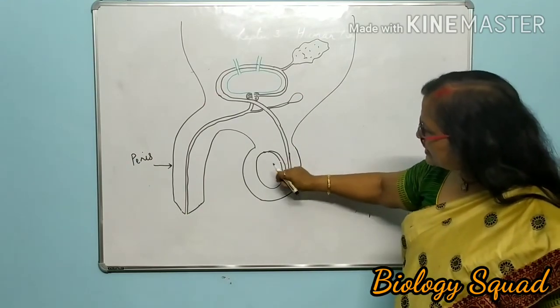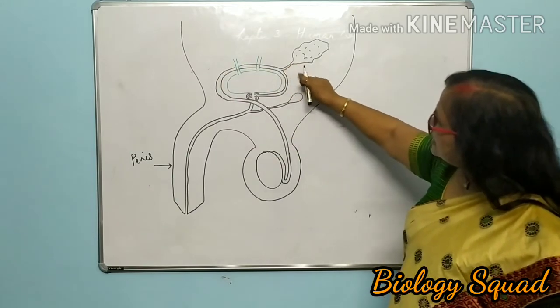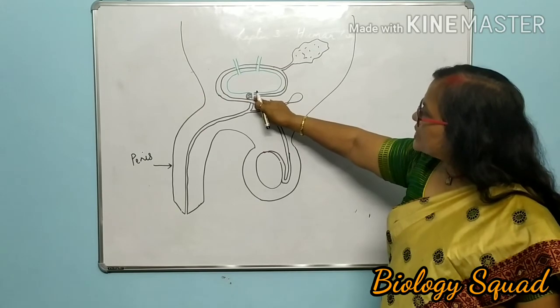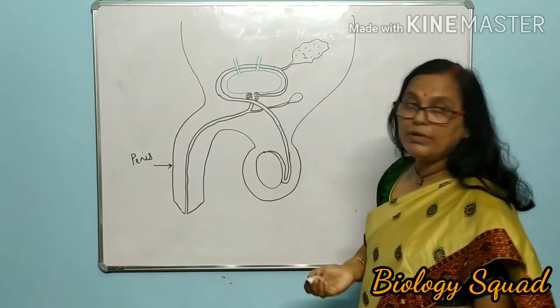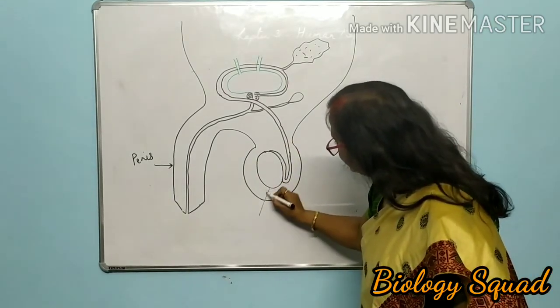Okay, make testis and vas deferens. Again it coils around the urinary bladder, meeting with seminal vesicle, prostate and Corpus gland. So you may label first, then we will continue.